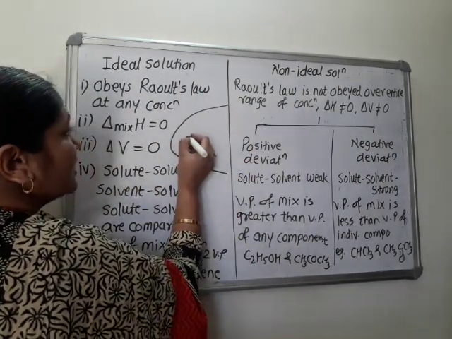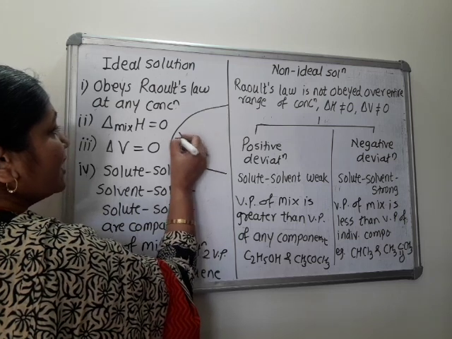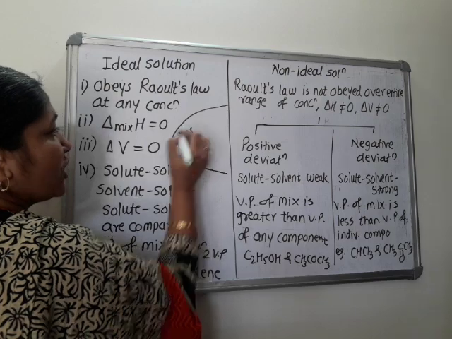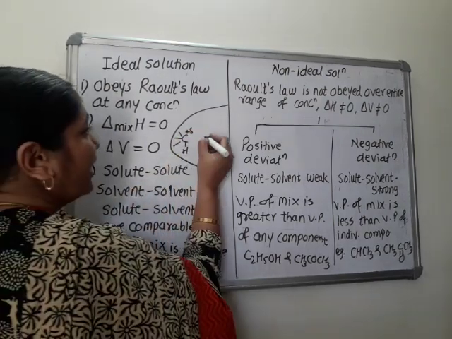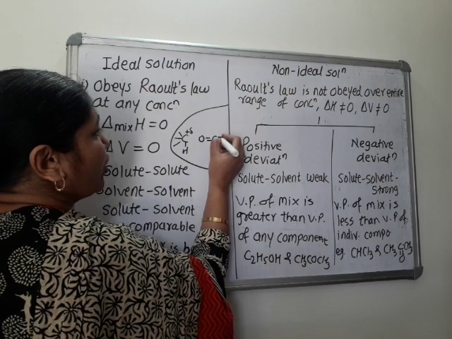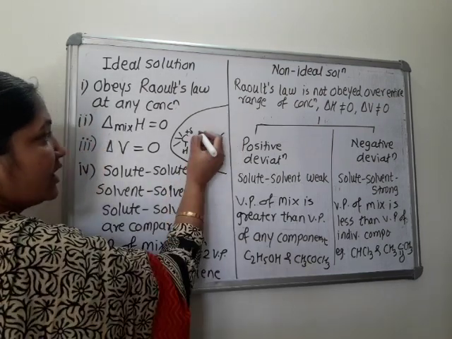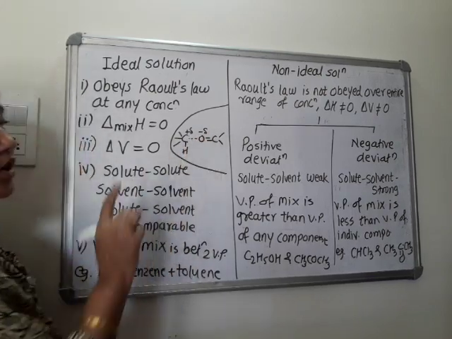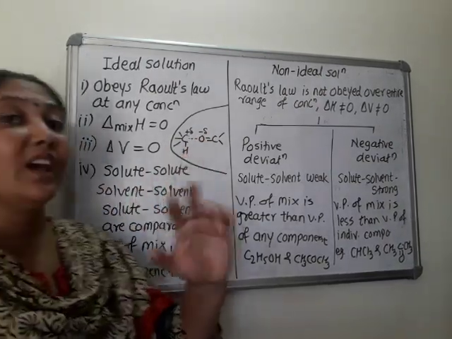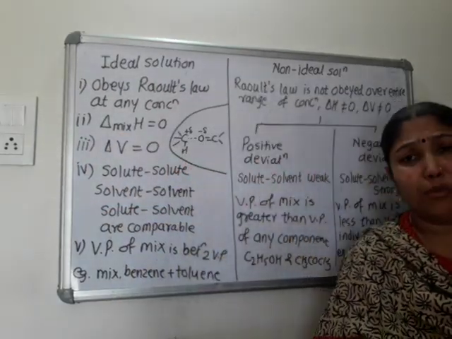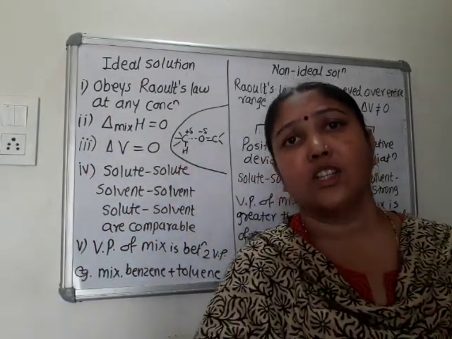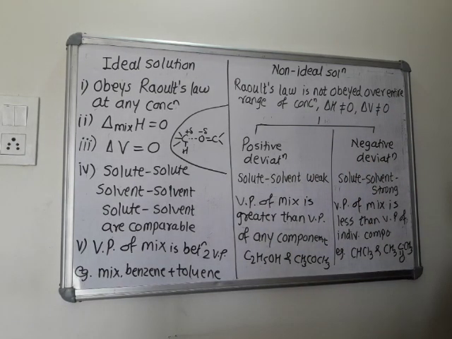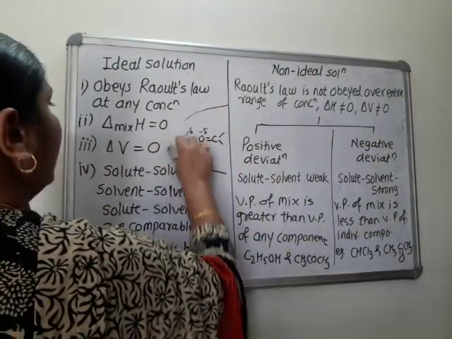See, this is CHCl3 and this is this hydrogen right here. So this is partially positive because Cl is negative, and here this oxygen, O double bond C, is attached to CH3. So this is partially negative. So solvent and solute, this interaction is stronger in this case, means they are connected to each other. Maybe hydrogen bonding or dipole interaction is there, whatever it is, but the interaction is strong. Interaction is strong in case of negative deviation.